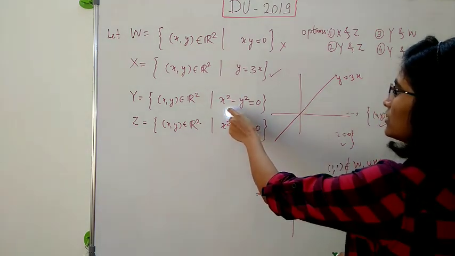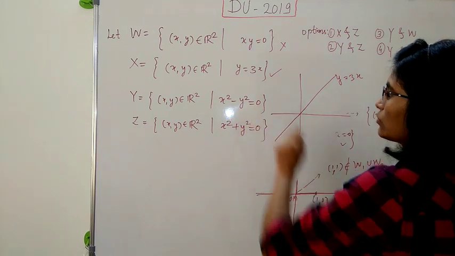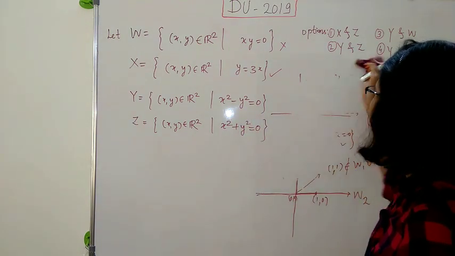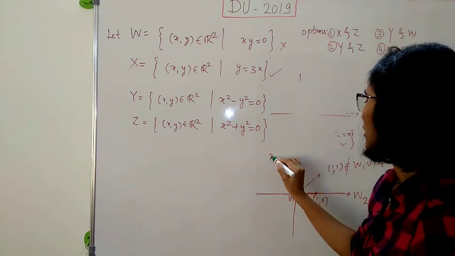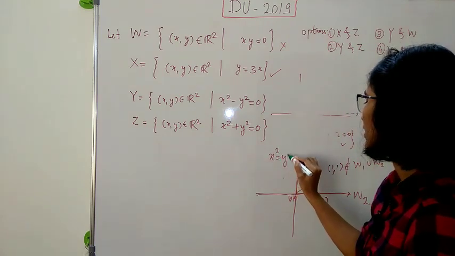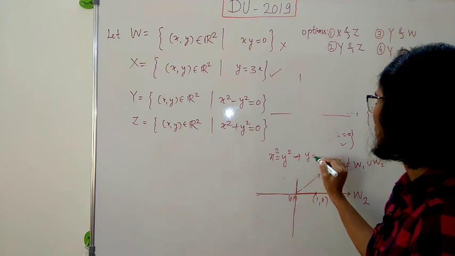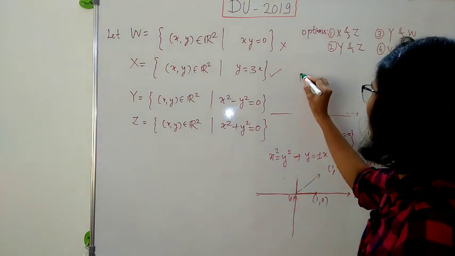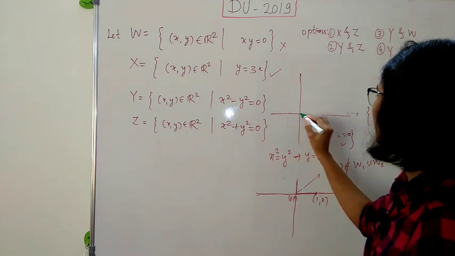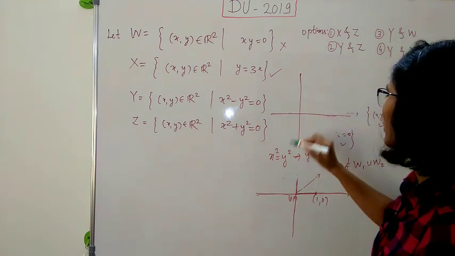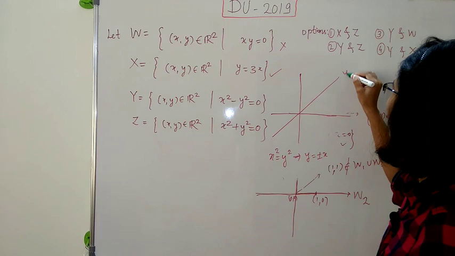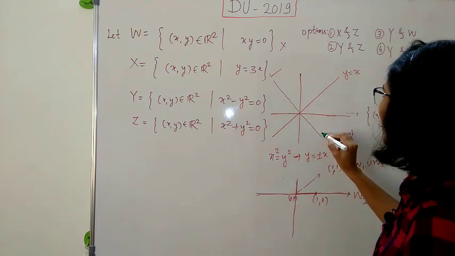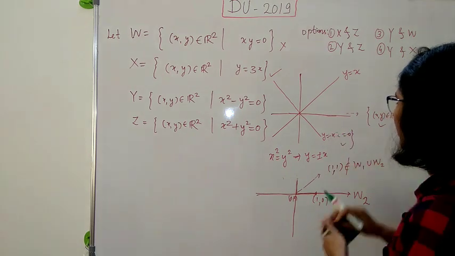Now this third is just x square minus y square is equal to 0, right? So x square minus y square equal to 0 means x square equal to y square, and hence this gives y is equal to plus or minus x, right? Now this is just the union of two subspaces. y is equal to x, this line, and take the union with y is equal to minus x, right?